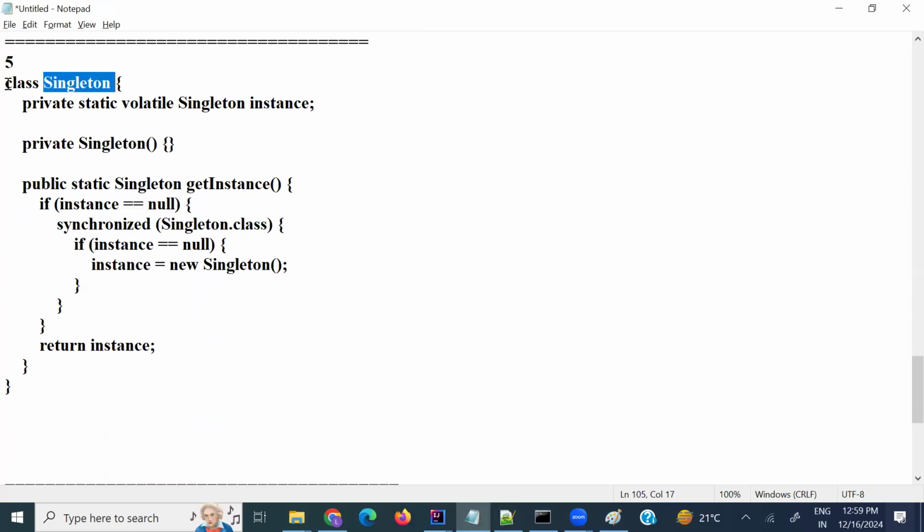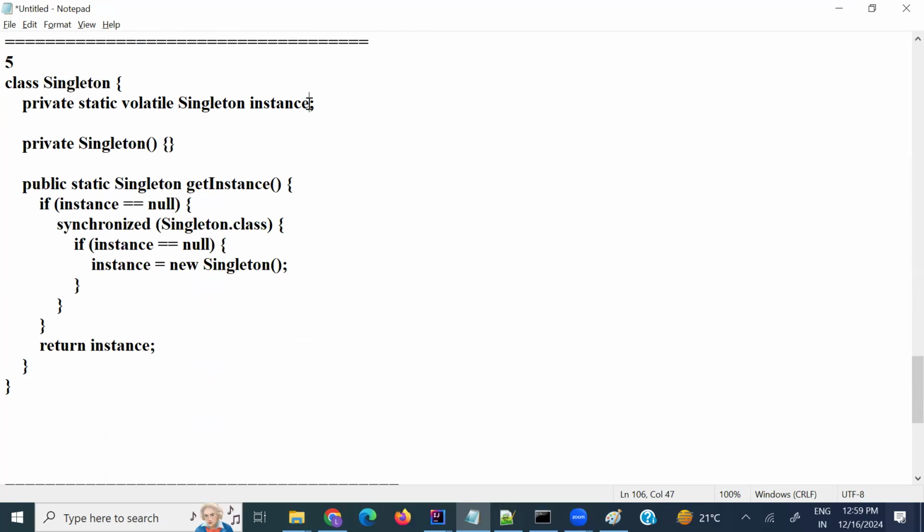I created the singleton class with a private static volatile singleton instance here. What is that volatile? I will discuss it later. And here is the private singleton constructor.